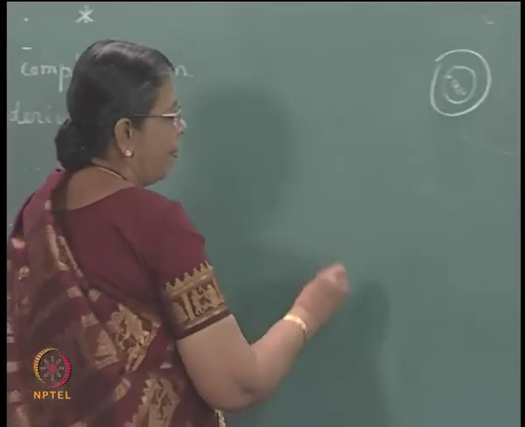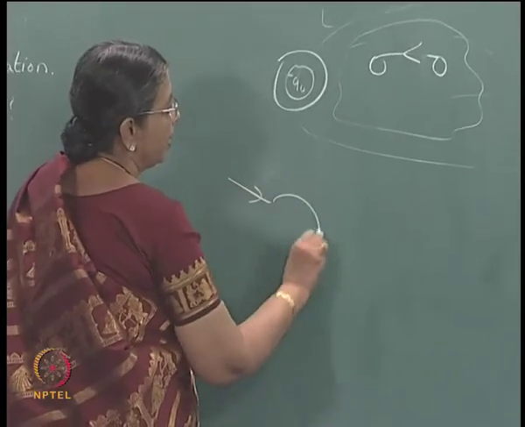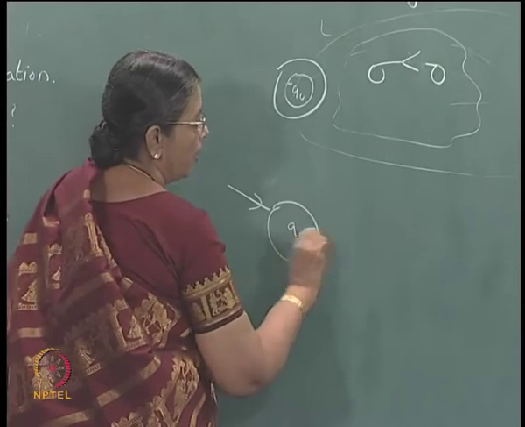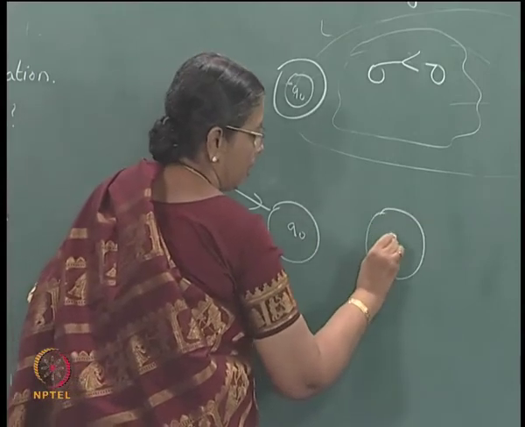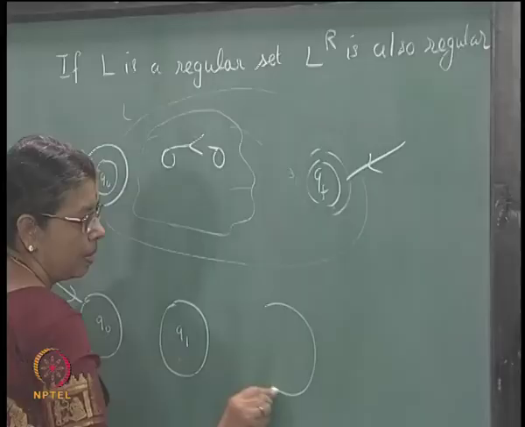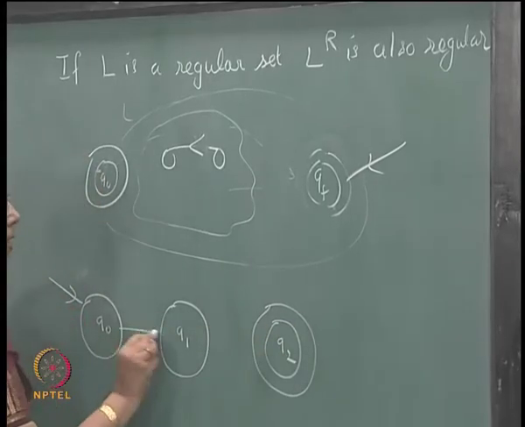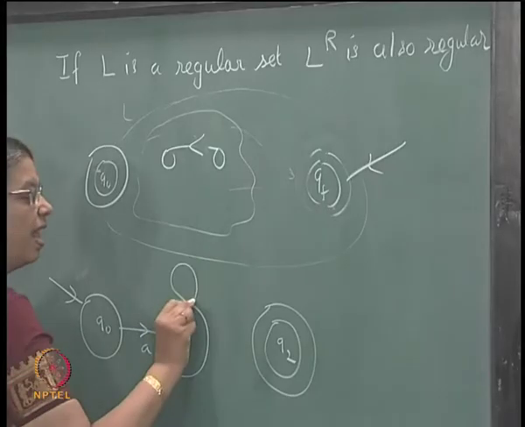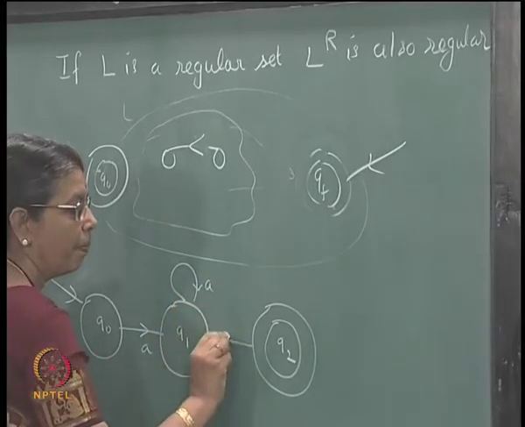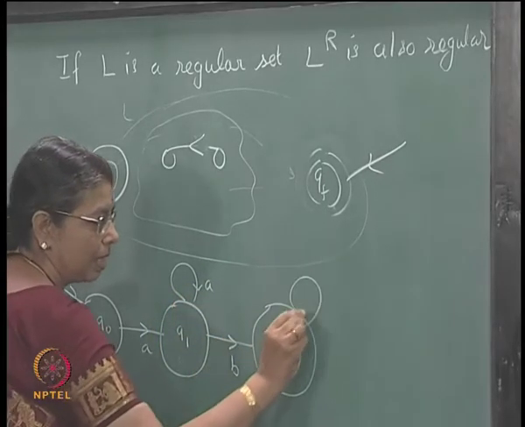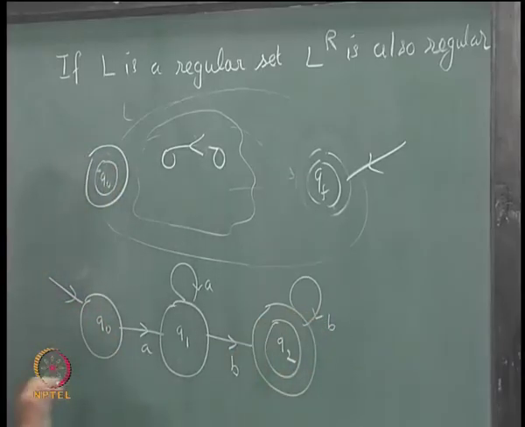Take this simple example which you have considered: q naught, q1, q2, a power n, b power m. I need not draw the dead state.